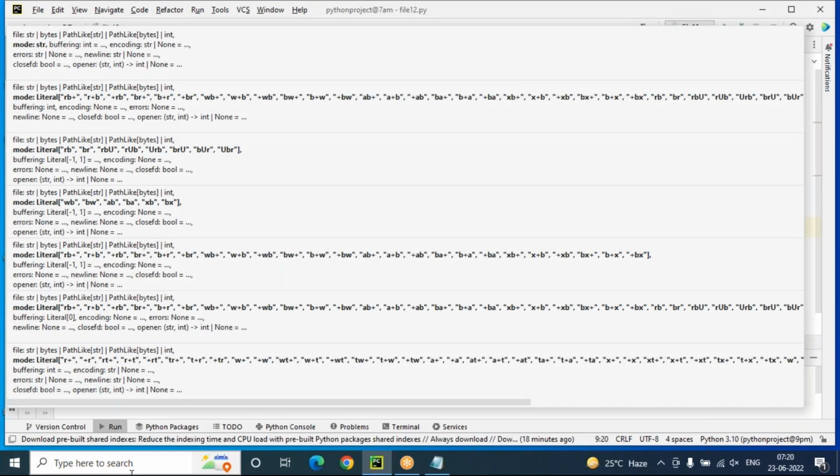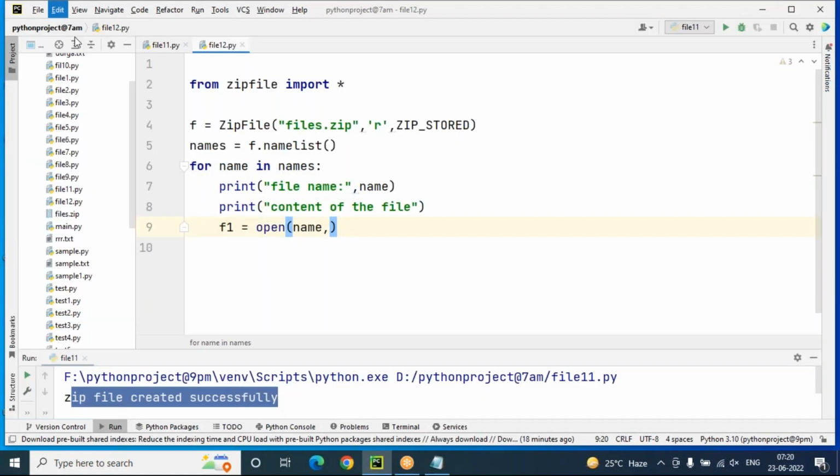Every time in this names list, one by one the name will come and be stored into the name variable. That name I'm going to display, and that file I'm also opening. In which mode do I have to open? In read mode, r mode. f1 equals open(name, 'r'). r means read mode only.